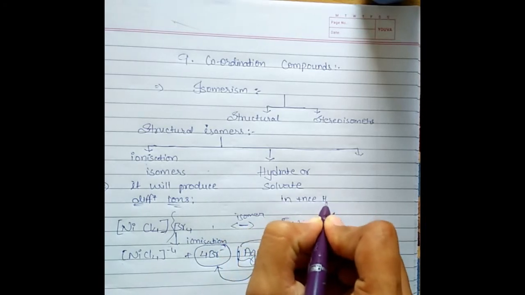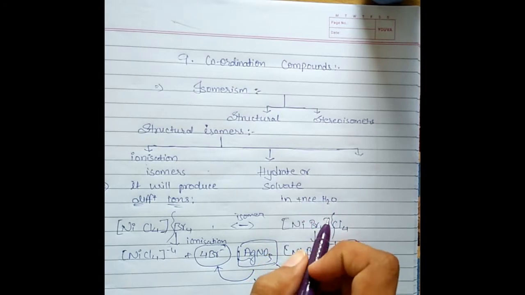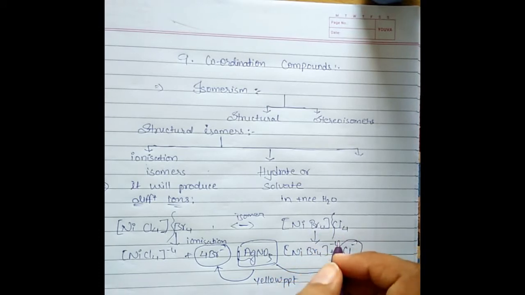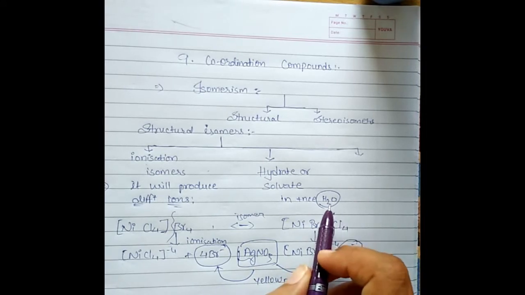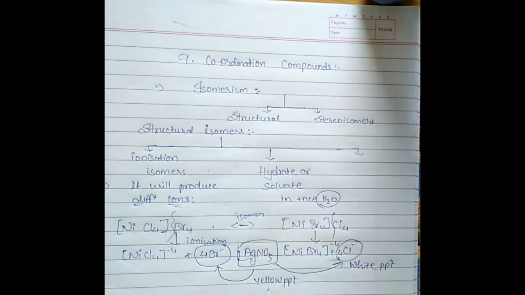So this compound will have the same molecular formula but differ in the water molecules inside and outside the coordination sphere. So this is known as hydrate or solvate.